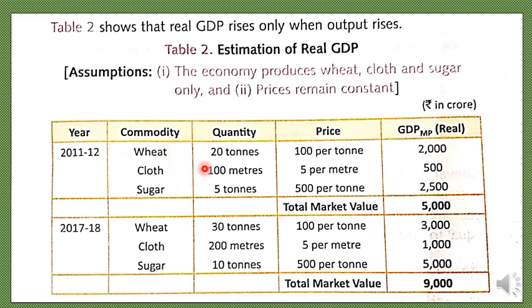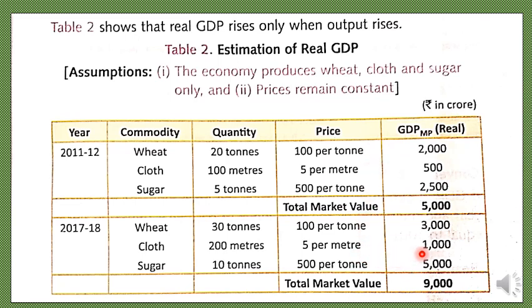the value of the 3 goods in total gives you the GDP market price, because we have already said, it is the final market value of final goods and services produced in an economy in an accounting year. So taking into consideration the market value of the 3 goods, we get the total market value 5,000, which is the real GDP here. Because why? The price has not changed.